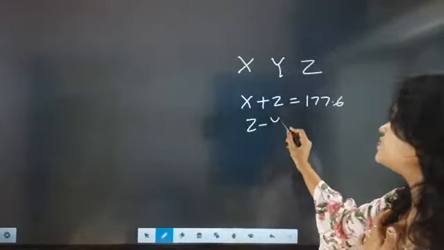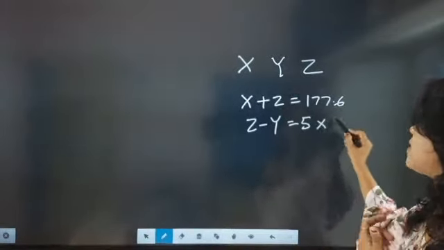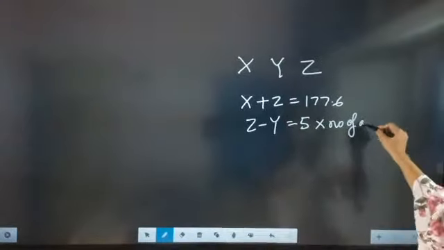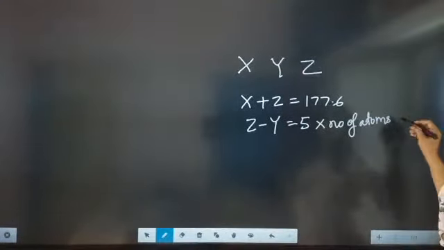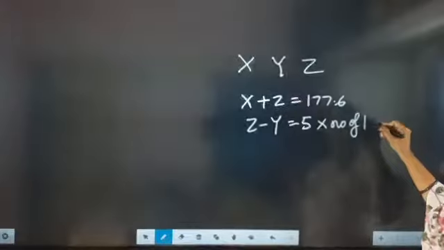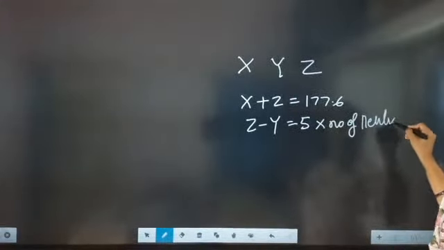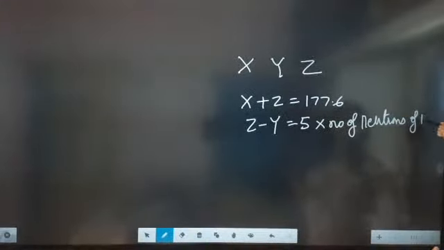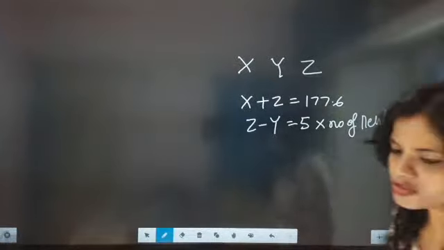So Z minus Y is 5 times the number of protons or neutrons of neon. Number of neutrons of neon.